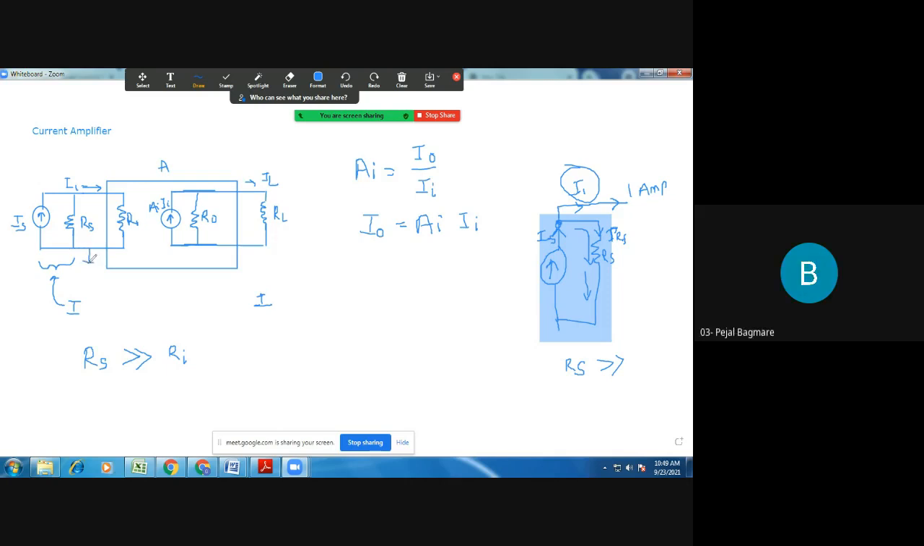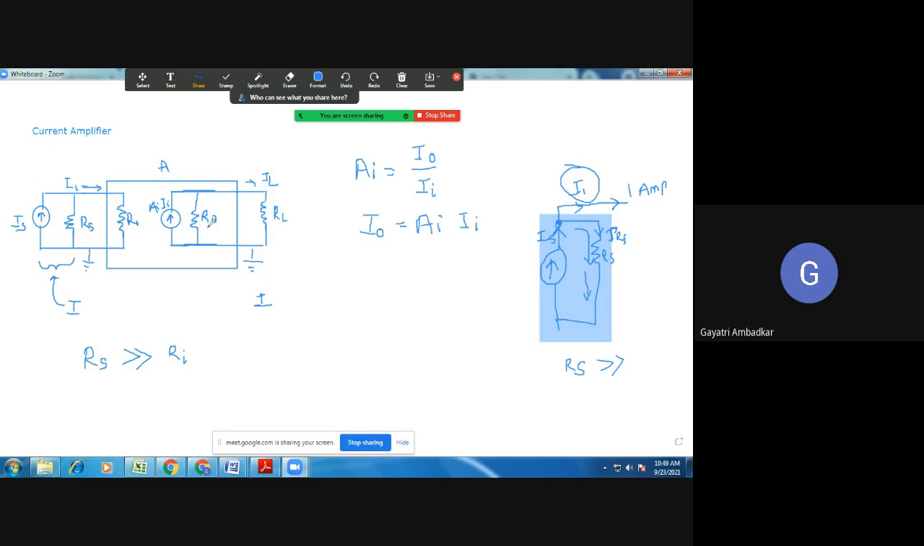Yes, ma'am. Everybody, is it clear? Now what about here? Now similar answer I expect from you. Tell me, what about this? RO. What should be the value of RO?